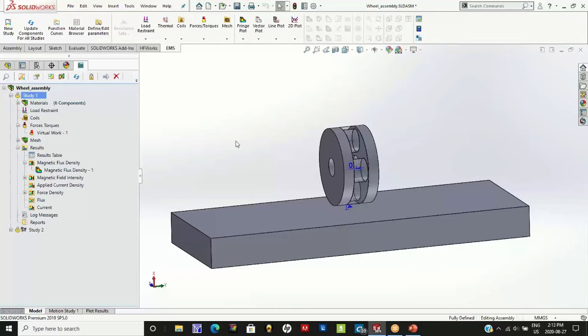What it means is that the excitation as well as the result, which is the magnetic flux being produced, does not vary with time, and hence the name magnetostatics.